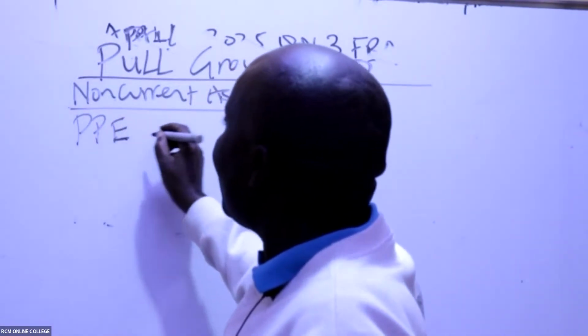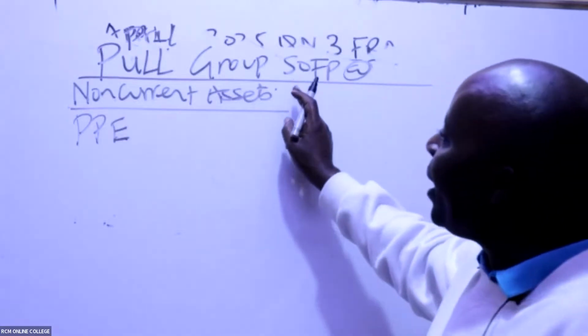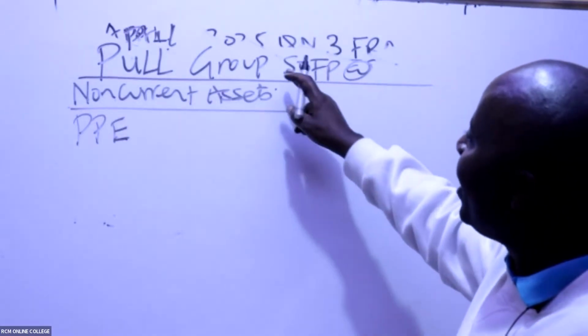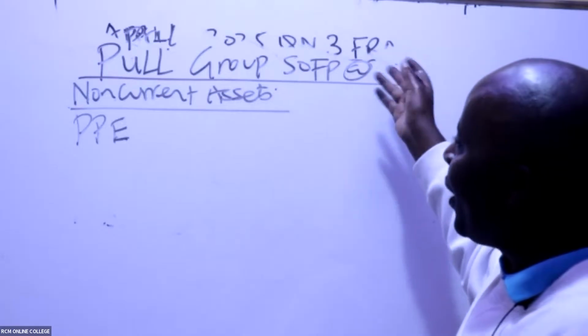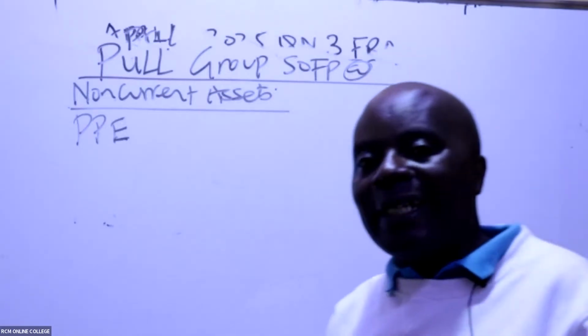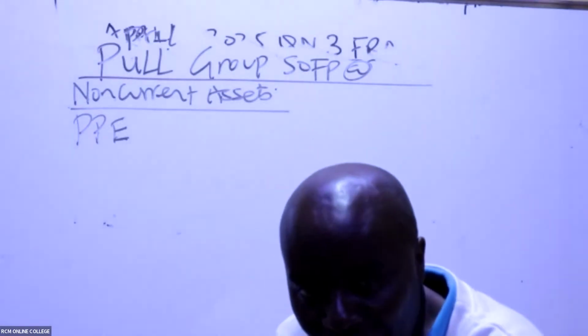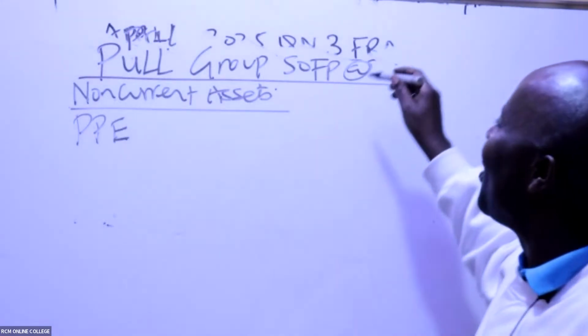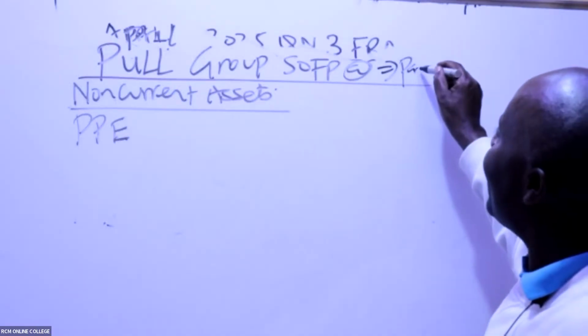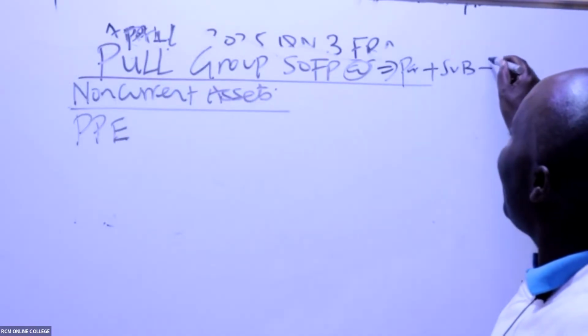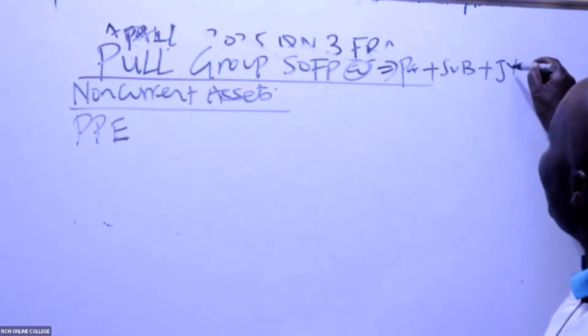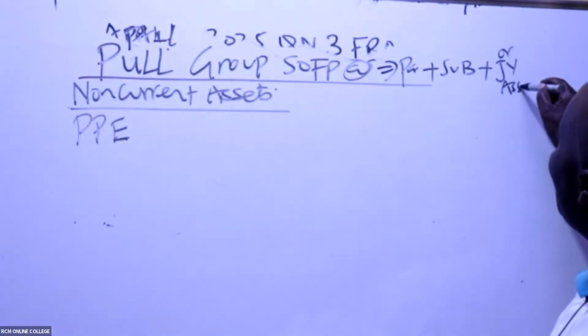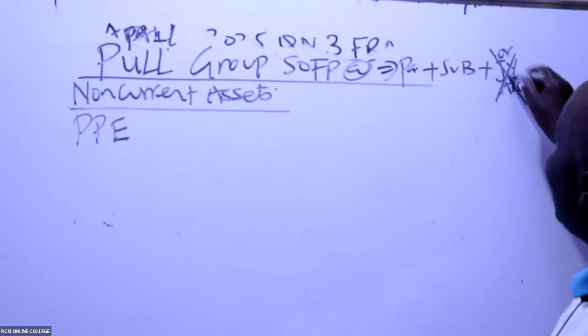And don't forget, ladies and gentlemen, that whenever you are consolidating, remember this is consolidated or group statement of financial position. Whenever you're consolidating, you take the figures of the parent plus figures of the subsidiary. We always consolidate parent plus subsidiary. If there is anything to do with a joint venture or even an associate, this one we don't consolidate.